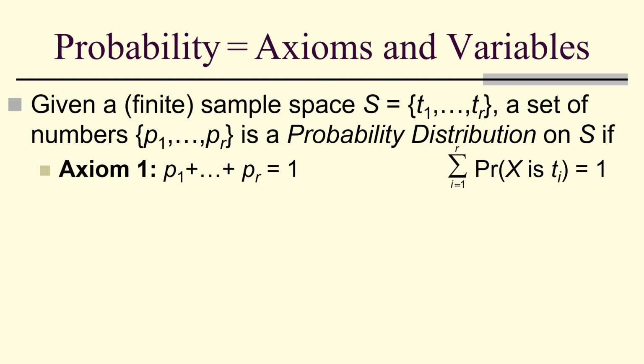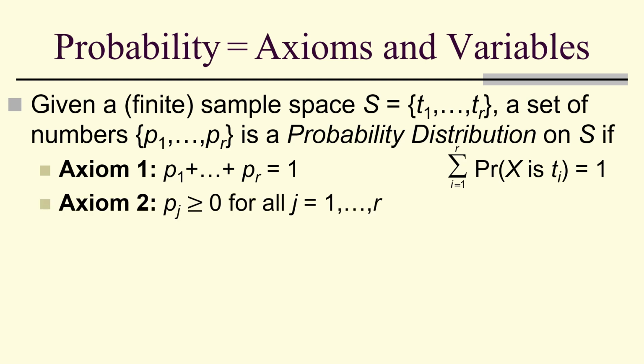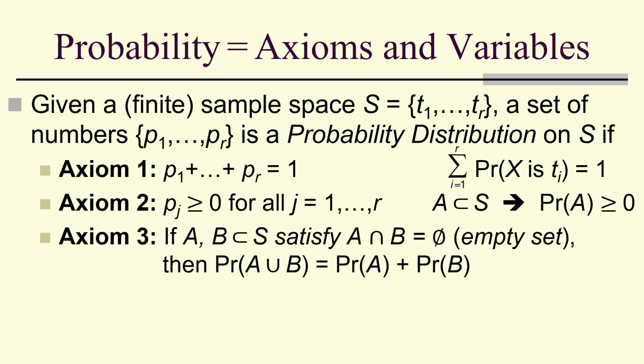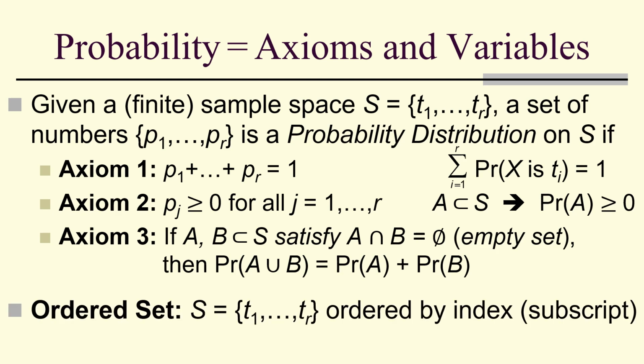In sigma notation, I equals 1 to R, summed of the probability that X is T sub I, that sum has to be 1. The probabilities have to be non-negative, and that corresponds to a subset of a sample space. The probability of that subset is always non-negative. And if A and B are subsets of S that are disjoint, their intersection is the empty set, then the probability of A union B is the probability of A plus the probability of B.